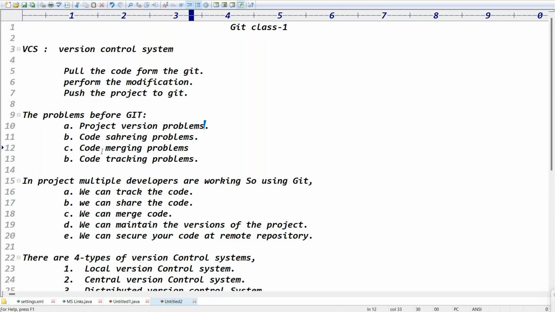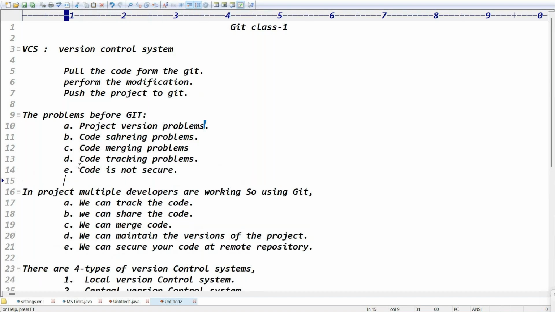Before Git, we also needed to maintain whether the code was secure or not. The code is not secure, because you have to keep it on your local systems. But with a remote repository, the code is in a central repository, so the code will definitely be secure.